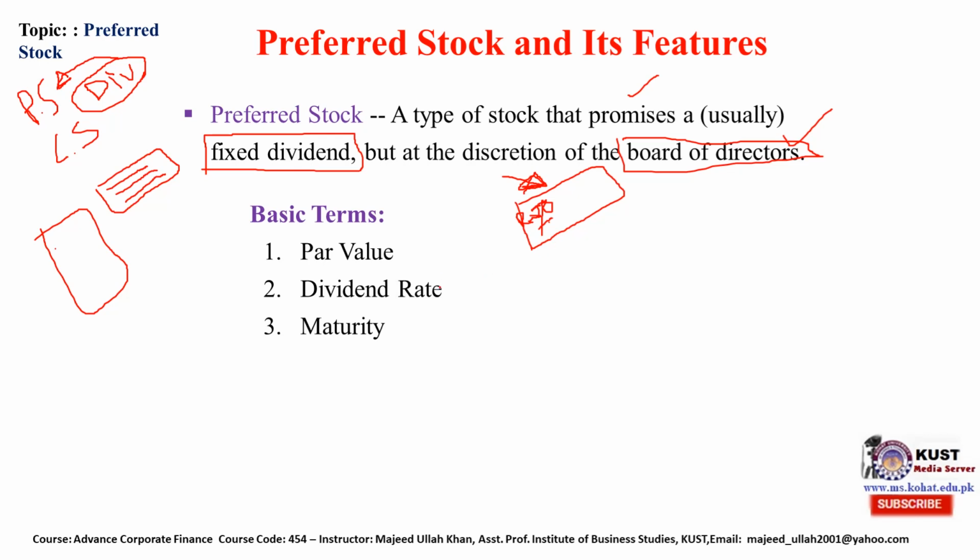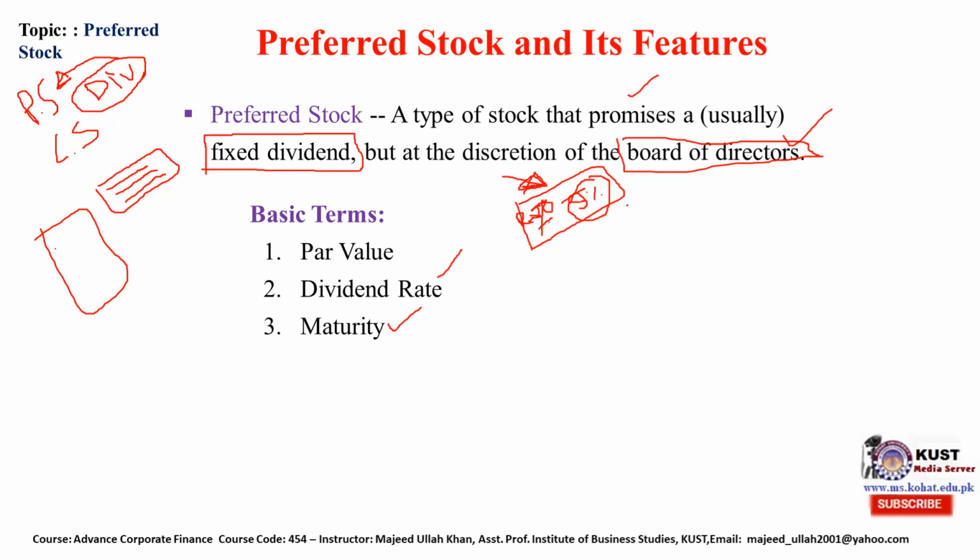The second thing declared on the preferred stock face is basically the dividend rate. If it is declared that the company is liable to pay 9% dividend, it means the company will pay exactly 9%. The company cannot declare a dividend for preferred stock more than 9% or less than 9%.